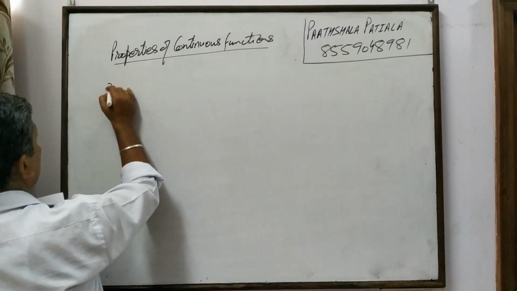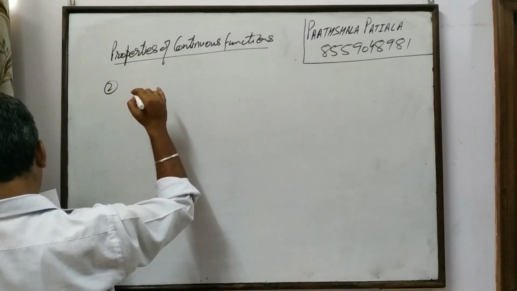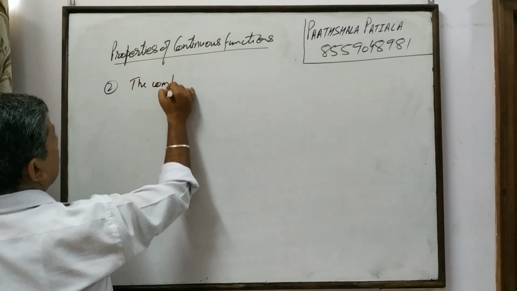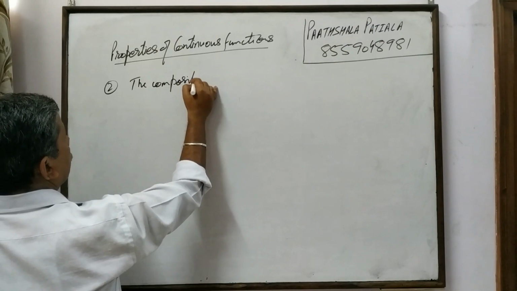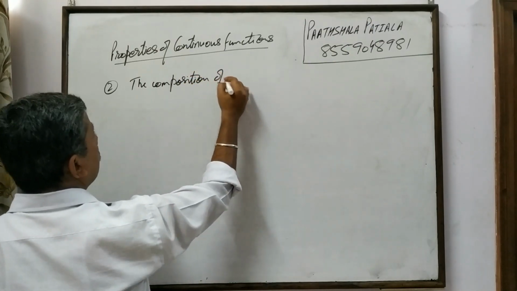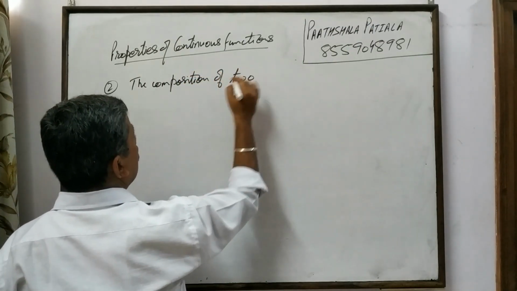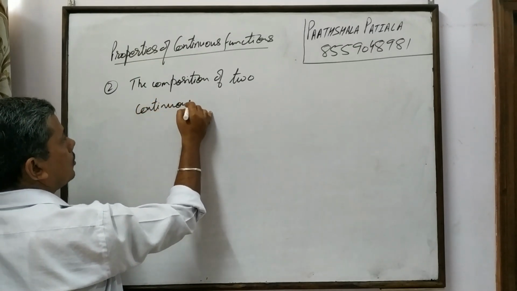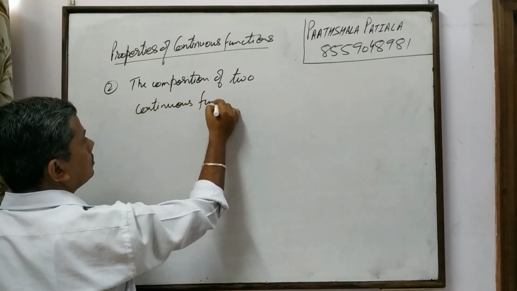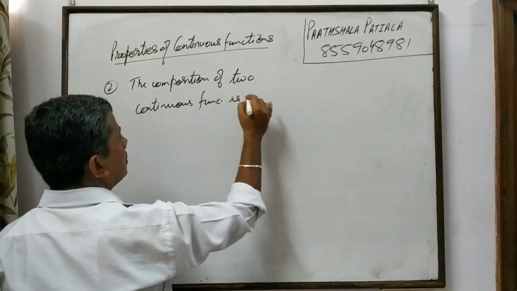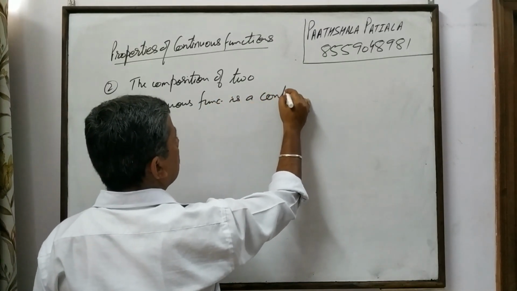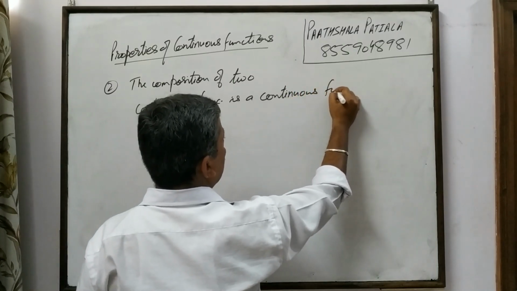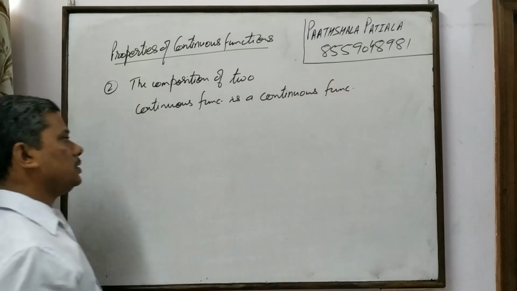Second property says the composition of two continuous functions is a continuous function. Now what does it mean?